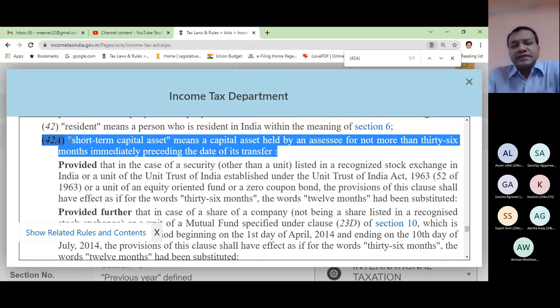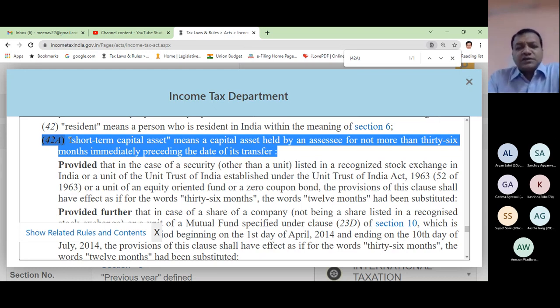Suppose I purchased any asset in 2004, and today I transferred it. So starting from 2004 till yesterday, 4th November 2021, since this period is more than 36 months, that asset will become a long-term capital asset for me. Had I purchased it in 2020 and sold it today, then starting from 2020 till yesterday the period does not exceed 36 months, so the same asset will be treated as short term for me. I hope this is clear.